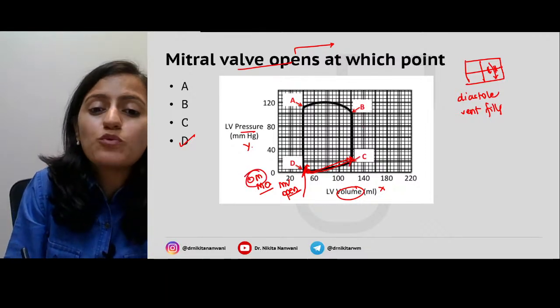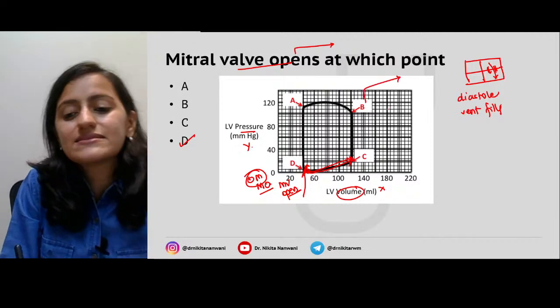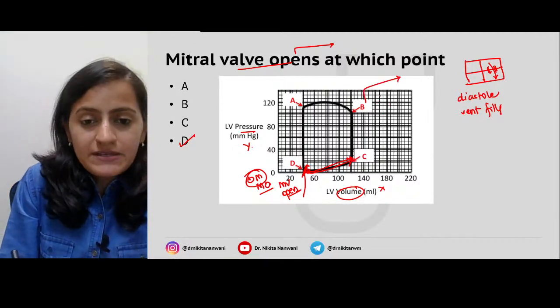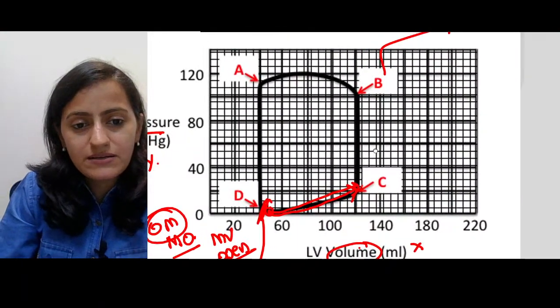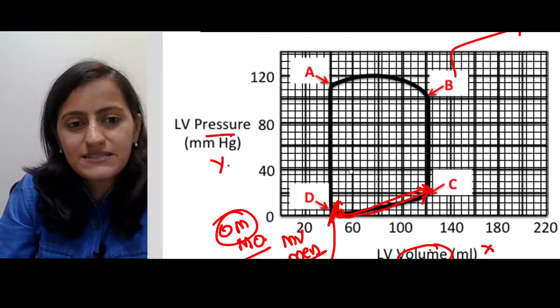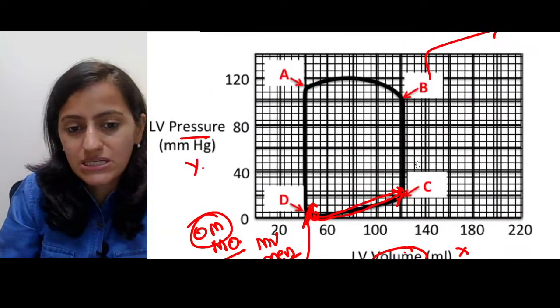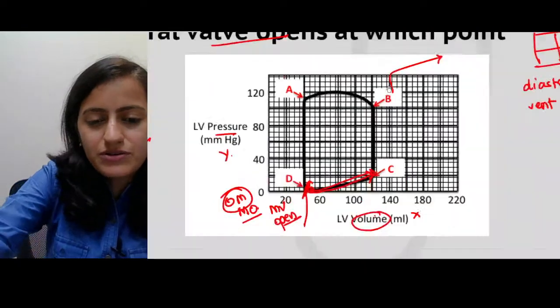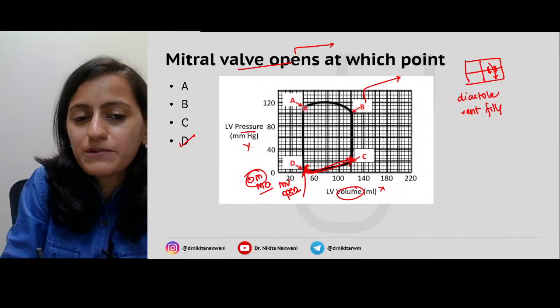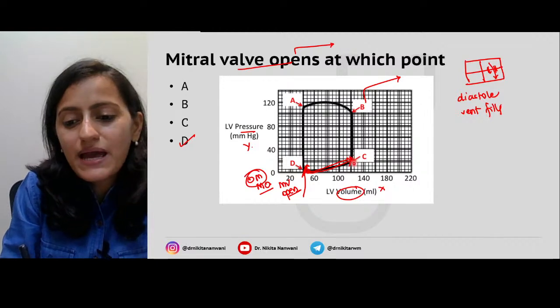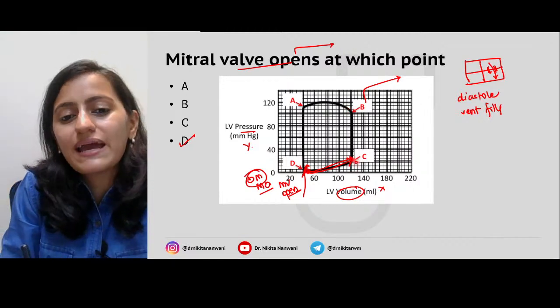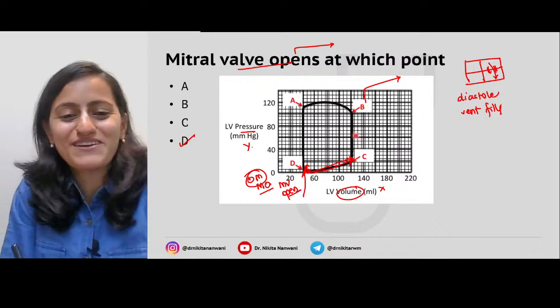Now tell me what valvular event is happening at this point B. So if I have to quickly tell you about the LV pressure volume loop, the y-axis shows the pressure in the ventricle, and this is the direction. Okay, this is the direction of the pressure volume loop. So at this point, point C is where the pressure, so that is what, Farah, we are talking about.